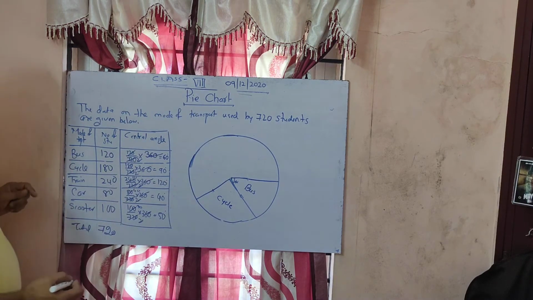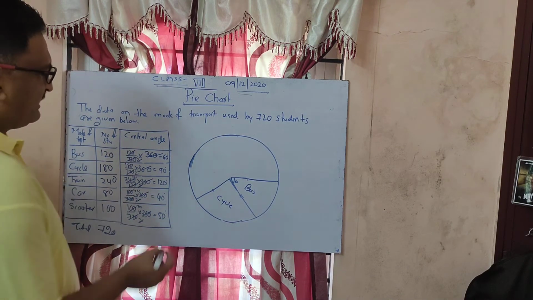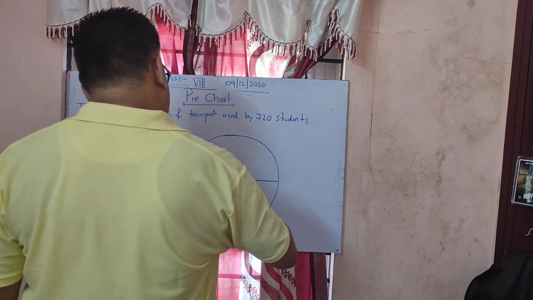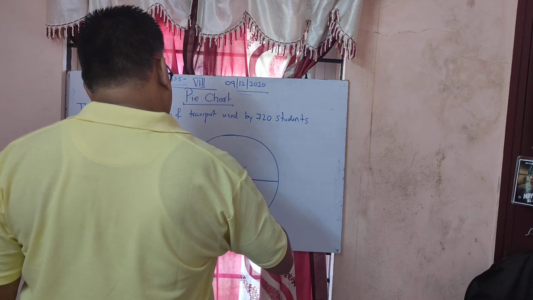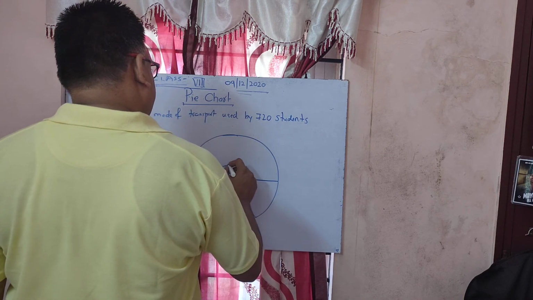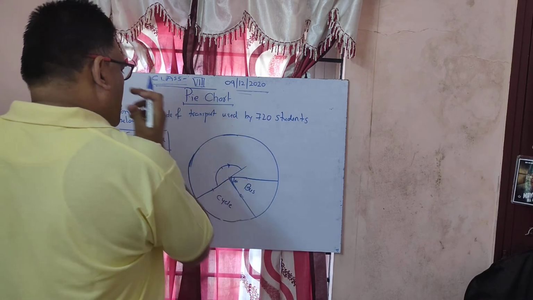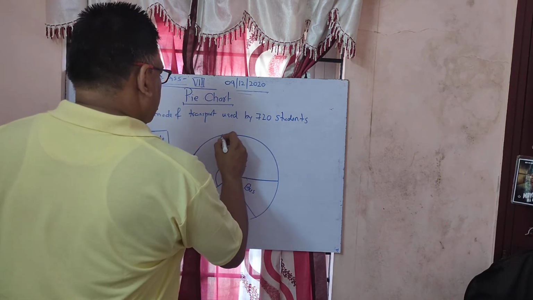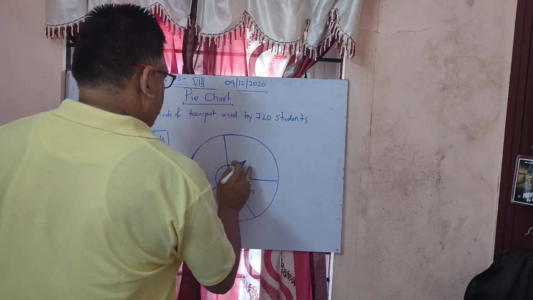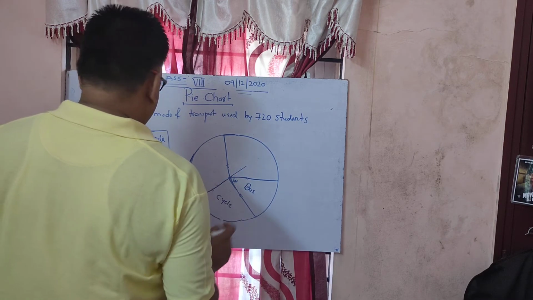Third, how many degrees? 120 degrees. Again you have to keep the protractor, and 120 will be here, almost. What is this?